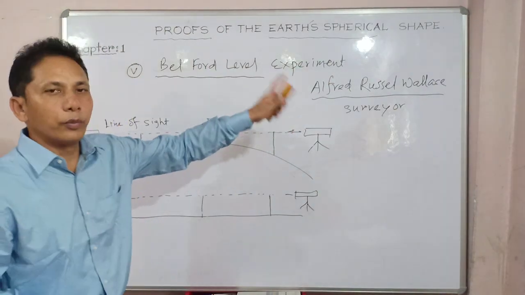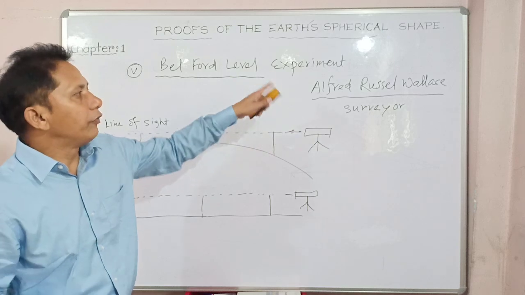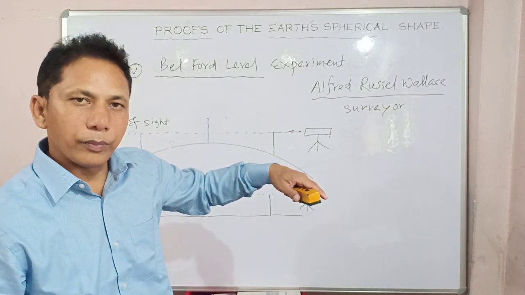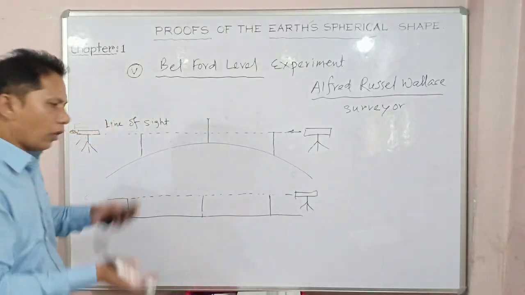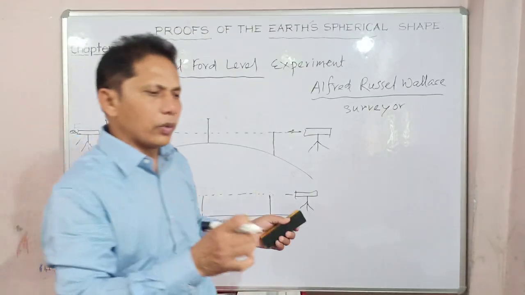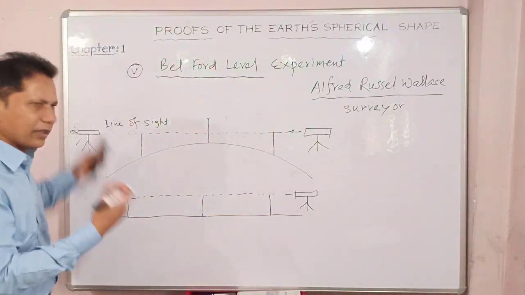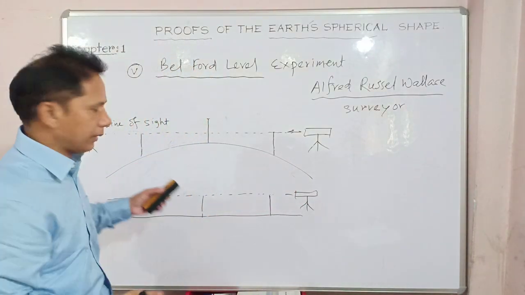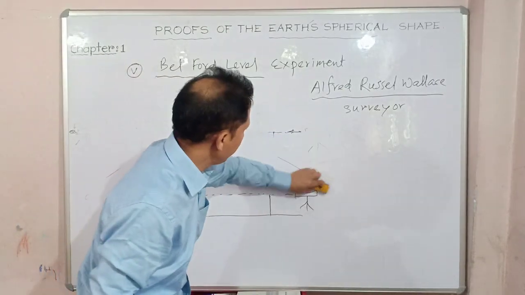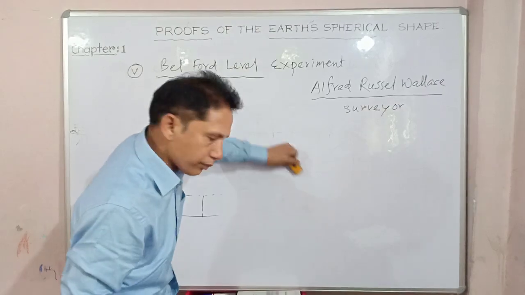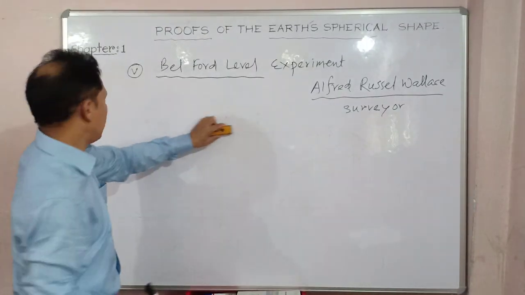You have to mention the name: what was the excellent proof done by Alfred Russel Wallace? And show it diagrammatically. They can ask you this way also. So all these proofs are very, very important. That's why I thought of giving you a special session about this class. Very simple, but very important at the same time. This is proof number 4. Next to this, let's go to the next point, the next experiment or next proof that the earth is spherical.